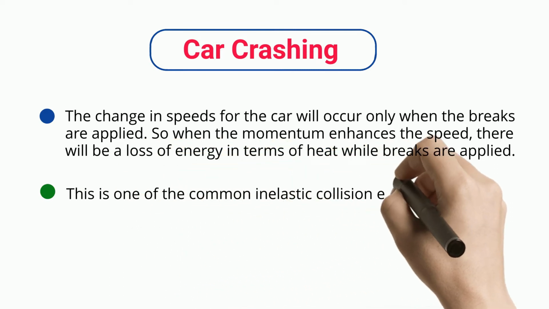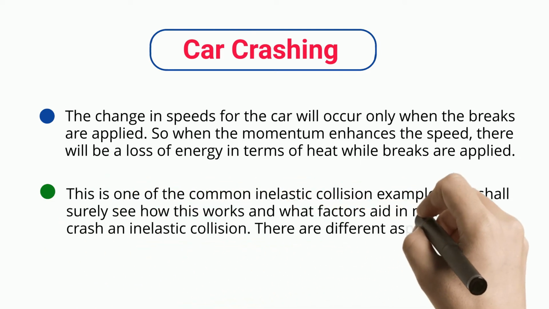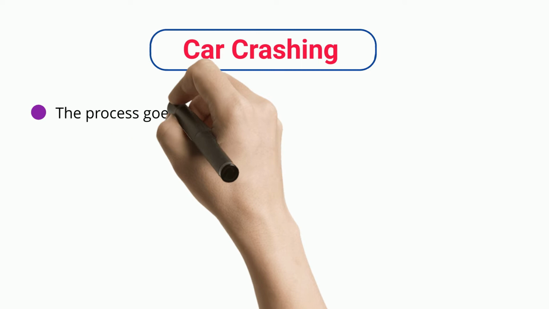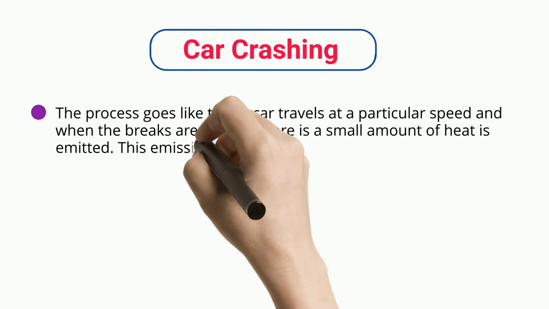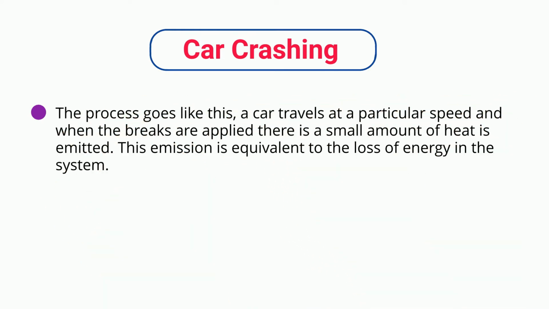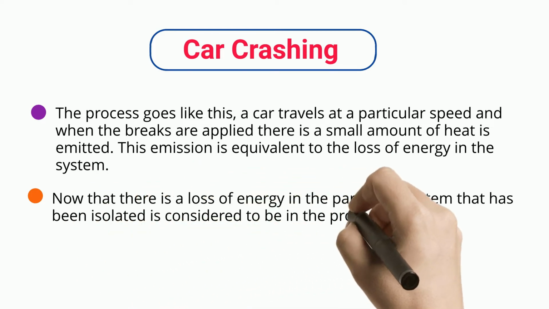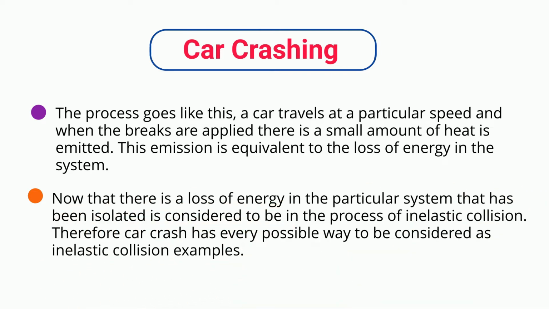This is one of the common inelastic collision examples. We shall see how this works and what factors aid in making the crash an inelastic collision. There are different aspects that aid in making an inelastic collision. The process goes like this: a car travels at a particular speed, and when the brakes are applied, a small amount of heat is emitted. This emission is equivalent to the loss of energy in the system. Now that there is a loss of energy in the isolated system, it is considered to be in the process of inelastic collision. Therefore, a car crash has every possible way to be considered as an inelastic collision example.